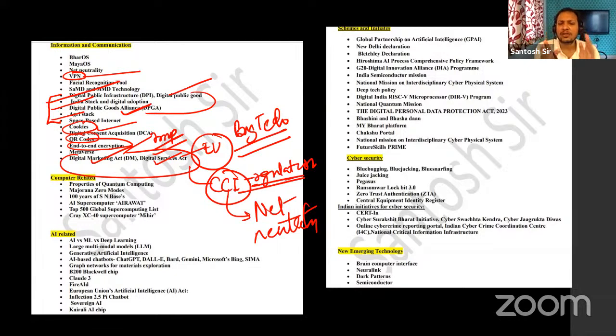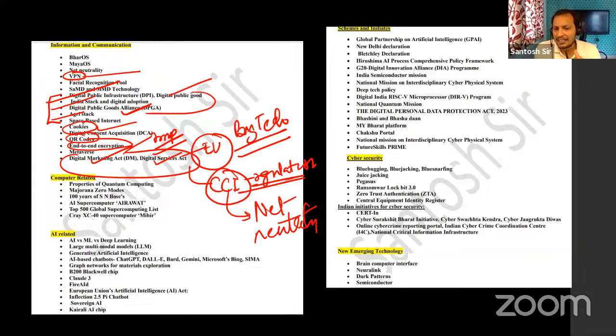You just need to know what a VPN is, how it works, and why it is used. Next, how QR codes work and their applications, and internet cookies. Cookies are very, very important. It is not the cookies which we eat, but internet cookies.